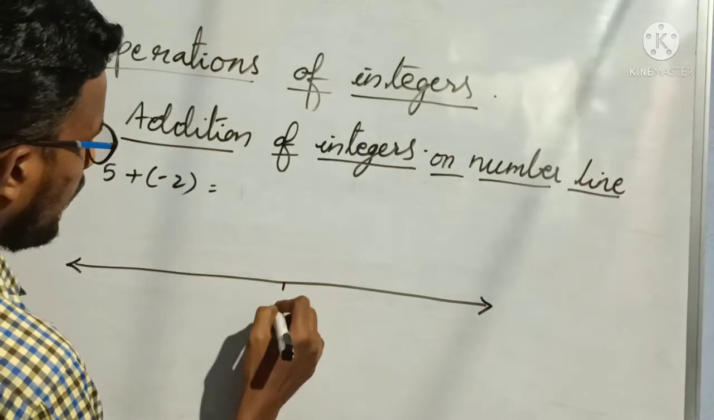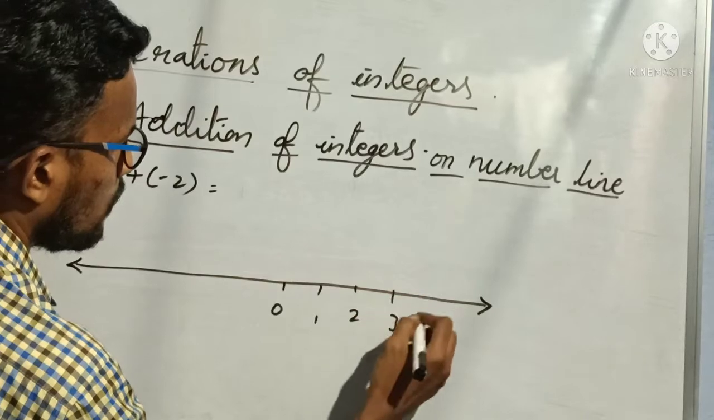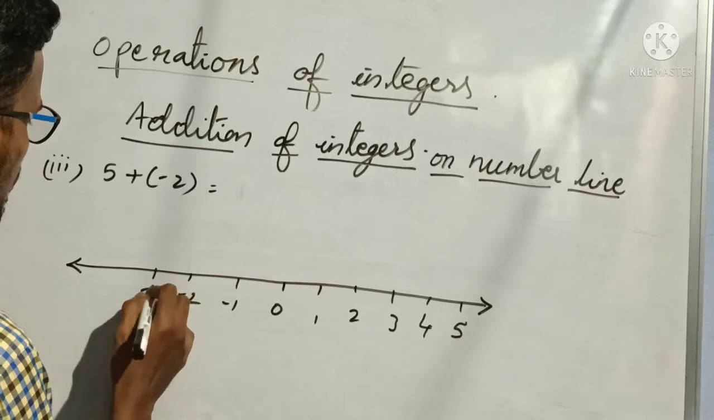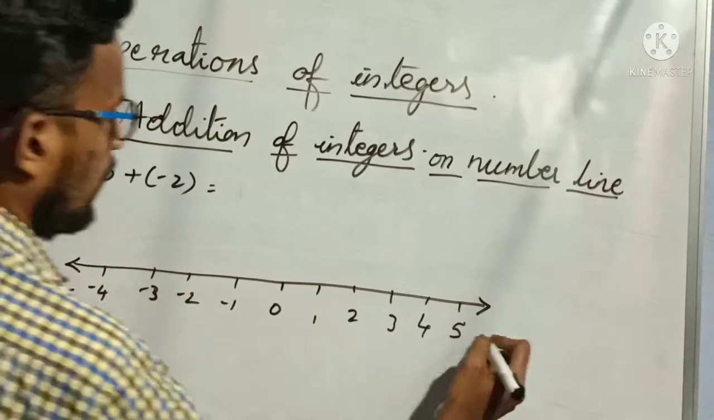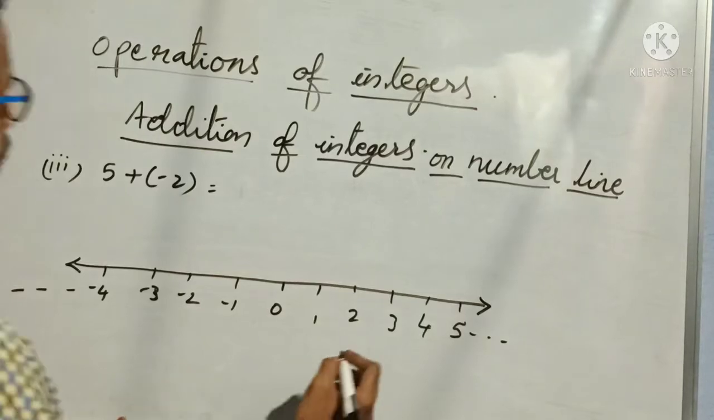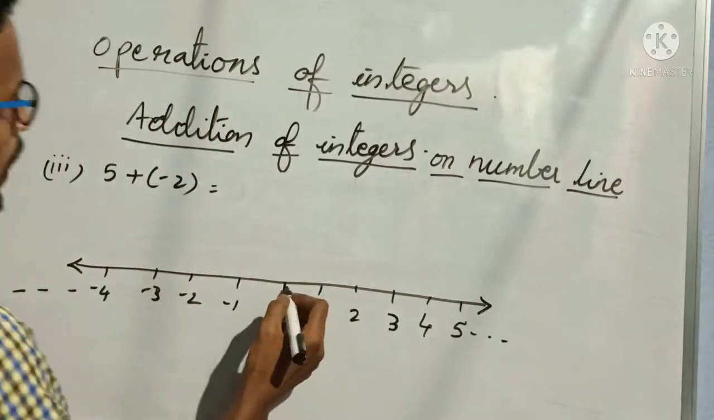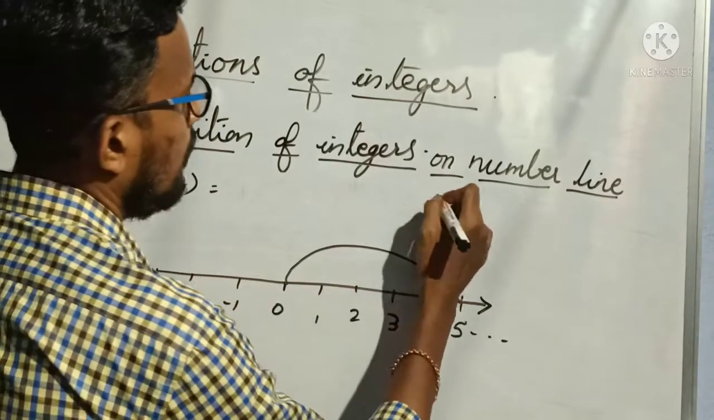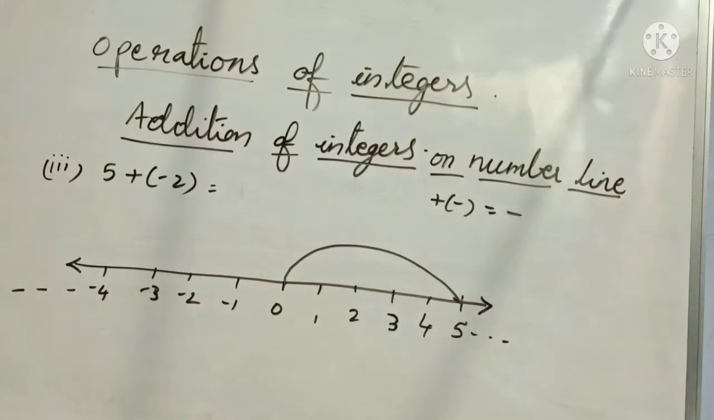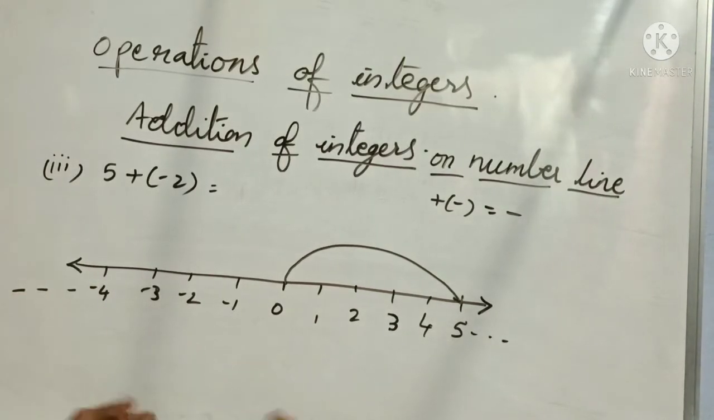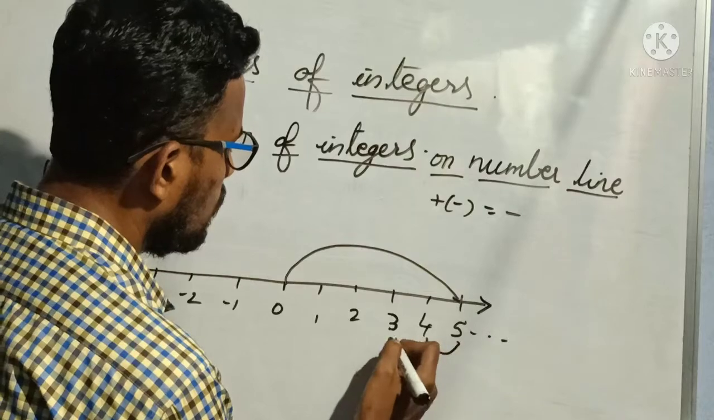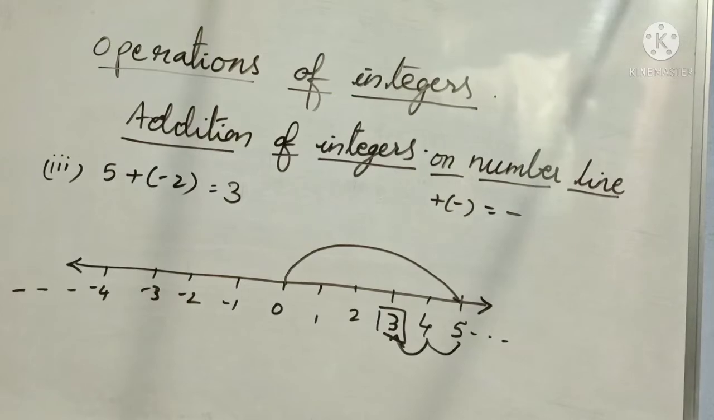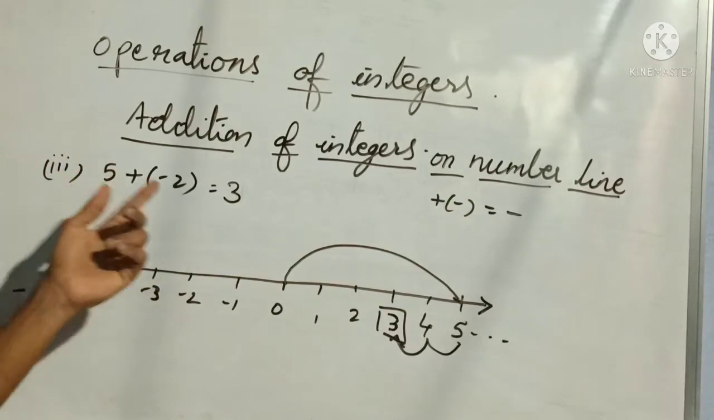So 0 in the middle. 1, 2, 3, 4, 5. -1, -2, -3, -4 and so on. Okay. So now we want 5 plus -2. Already I said, 0 to 5 directly. Plus of minus is what? Minus. So when we get minus, we have to move to the left side now. Means left side 2 steps. 1, 2. So my answer is 3. So 5 plus -2 is 3. Understood? This is how we have to add when one is plus and one is minus.